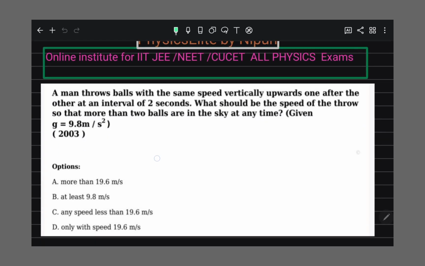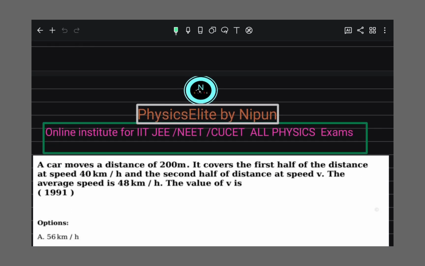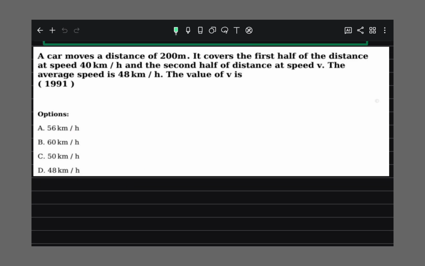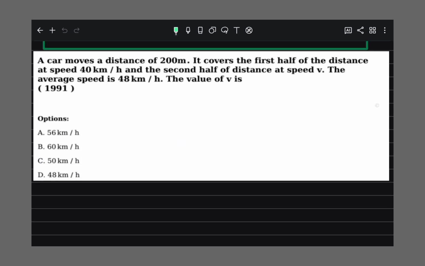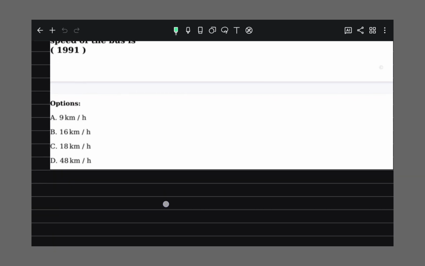So next question, a man throws a ball with the same speed vertically. One minute, this question we have already done. The last question I have already done too: a car moves a distance of 200 meter, it covers the first half of the distance at a speed. This question we have also done. Actually, by mistake I think they have repeated it.